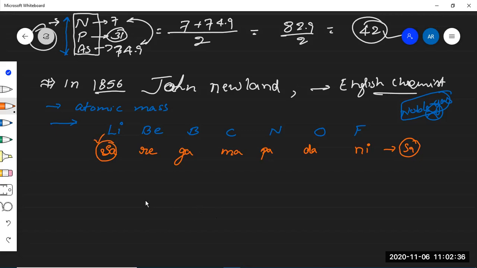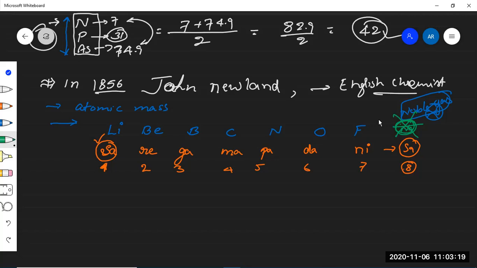So he concluded that if sa is the first note, then 1, 2, 3, 4, 5, 6, 7 notes are there. Whatever the 8th note of the music is, that note gives a resembling sound like the first note. On this basis, he started arranging the elements. After fluorine, since noble gases were not found during that time, sodium came. This sodium also shows similar chemical properties to lithium. Hence, he did not place sodium after fluorine.